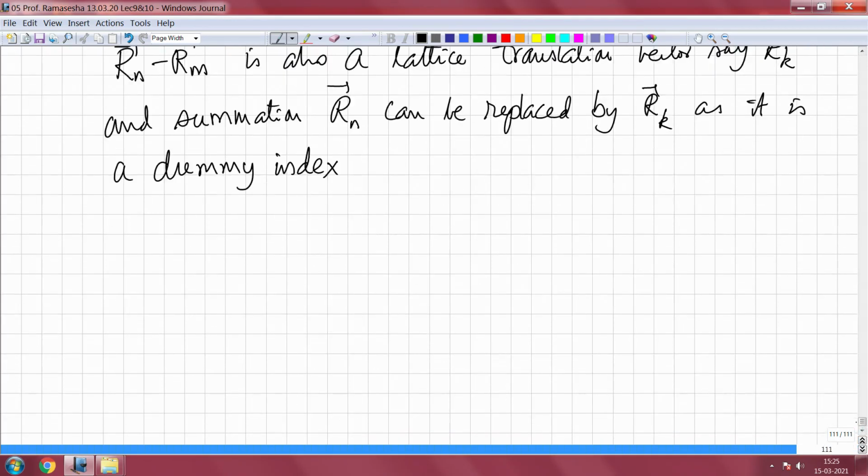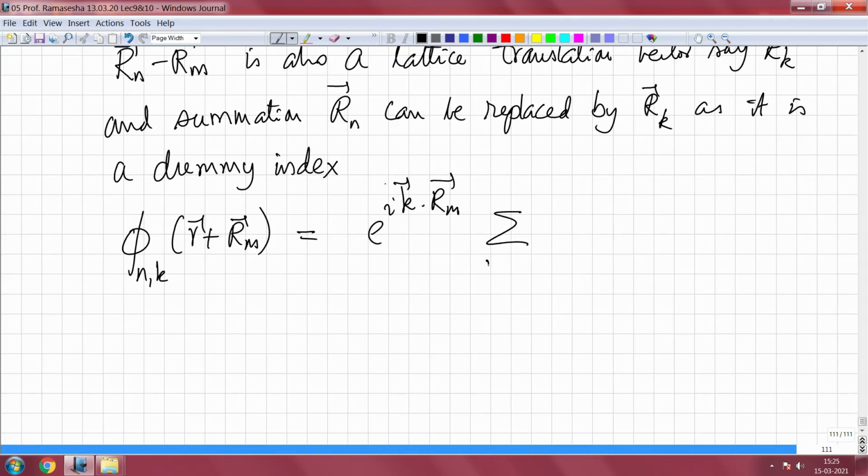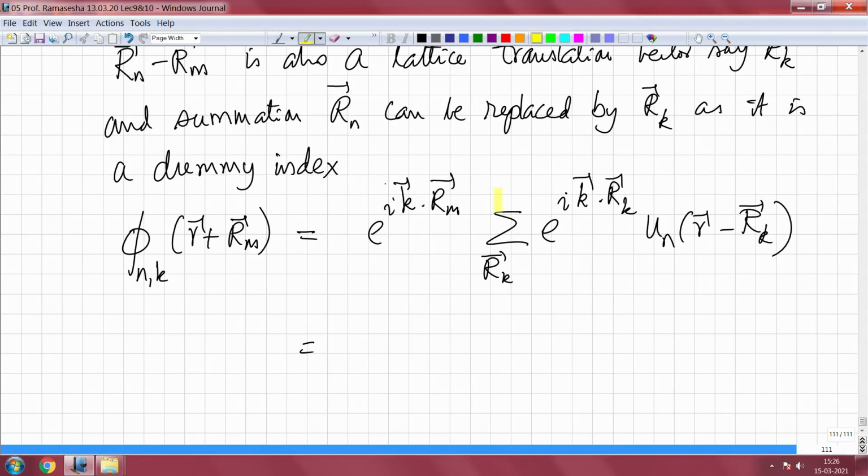So, because of that I can write down phi nk of r plus rm as equal to e to the ik dot rm sigma over rk e to the power ik dot rk u n of r minus rk, and this is nothing but u phi n of r.